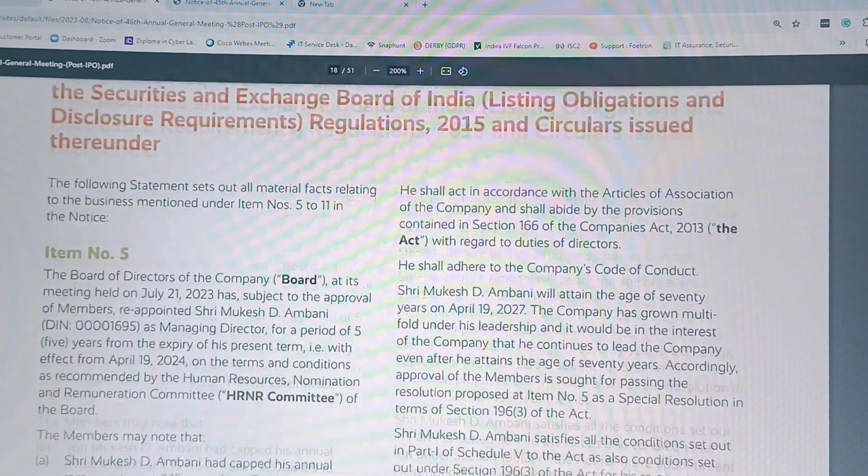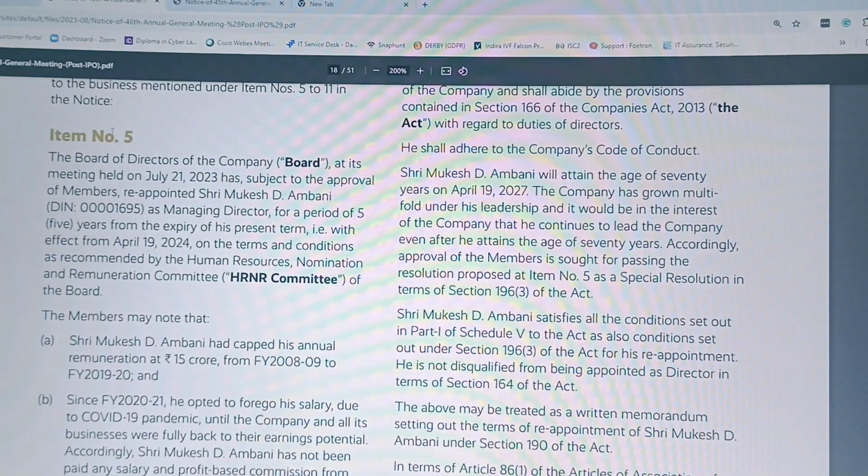So you can check it here. The special business items start from the 5th. So you can simply check. I'll show you the age part. With effect from the term, Shri Mukesh Ambani's reappointment is that part.